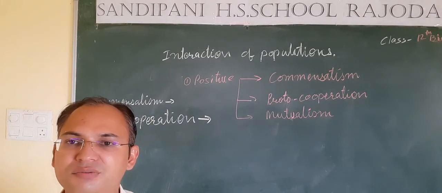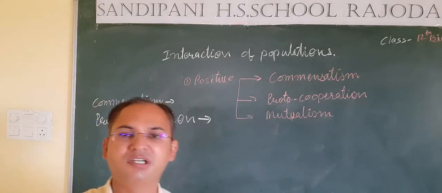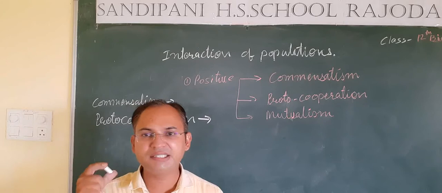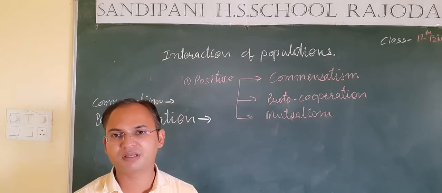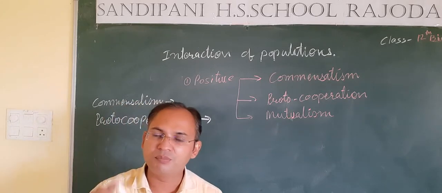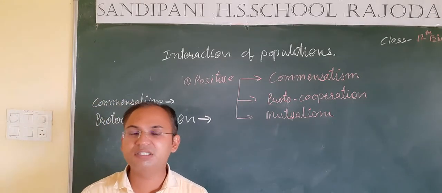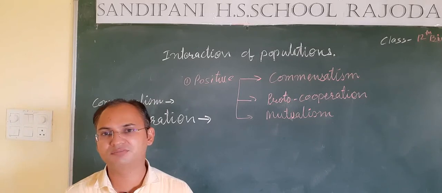In this interaction, students, both species get benefited, but this benefit is not essential for their survival.